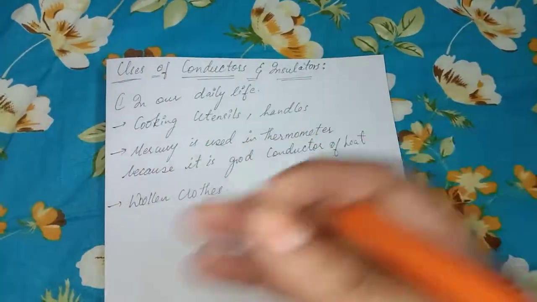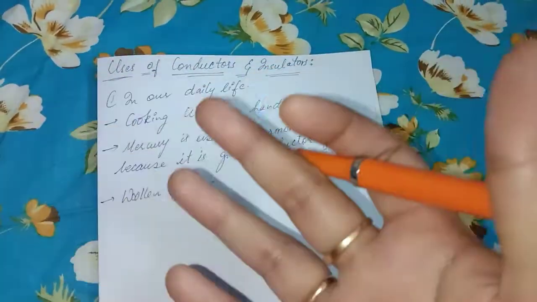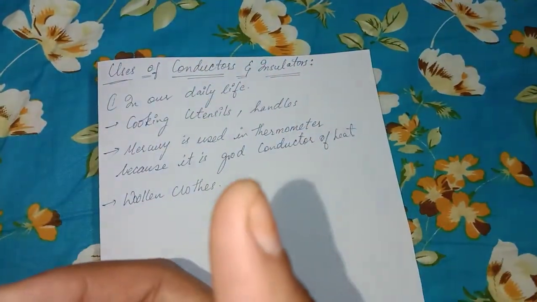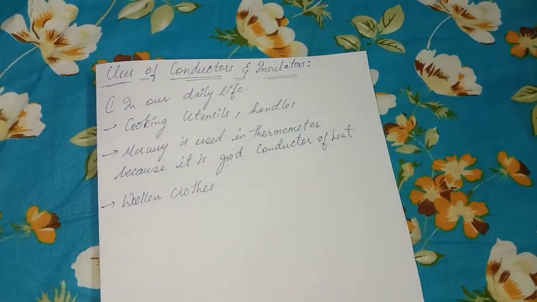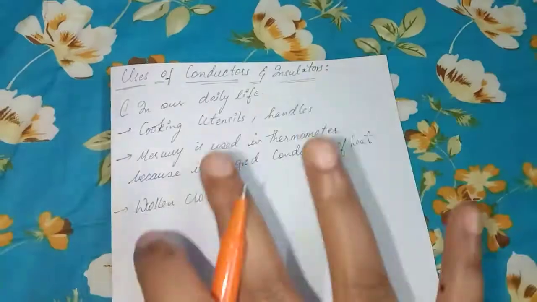The same is true of woolen blankets, which keep us warm on cold winter nights, because at night the temperature changes and it feels very cold. During that time we cover our body with blankets or woolen clothes to keep ourselves warm. So this is about a few things on conductors.